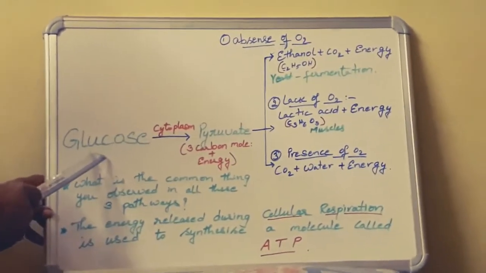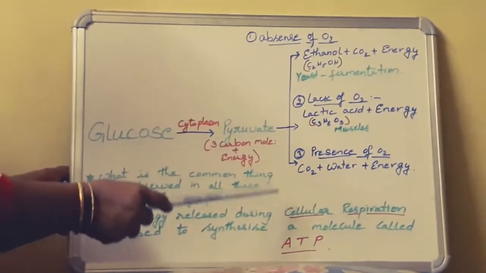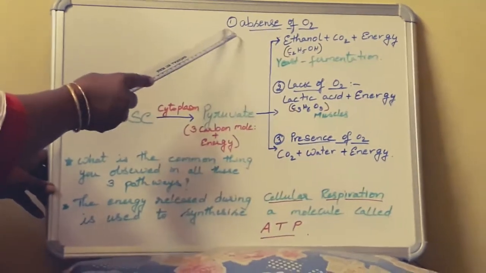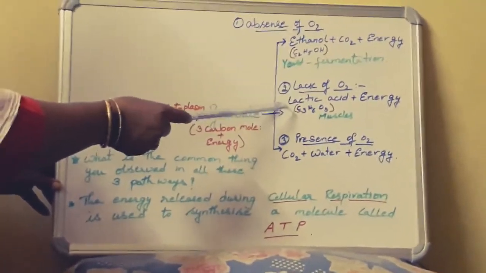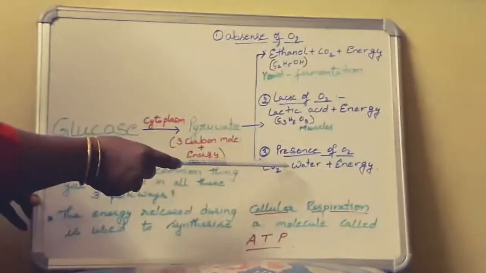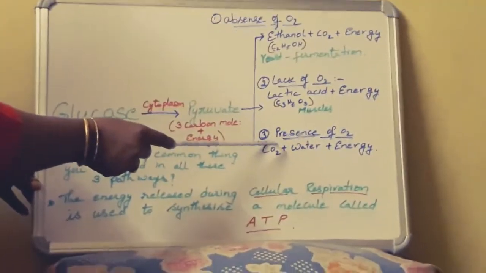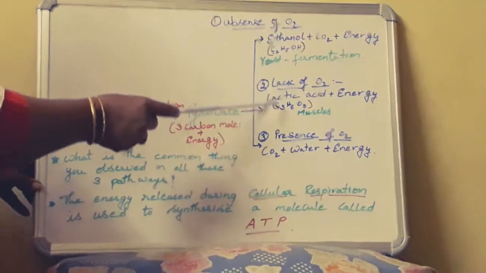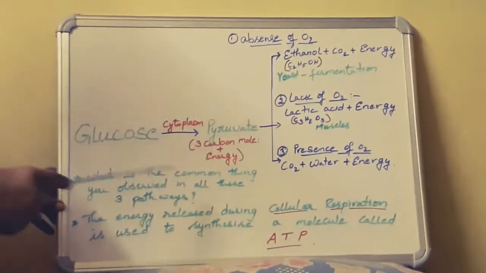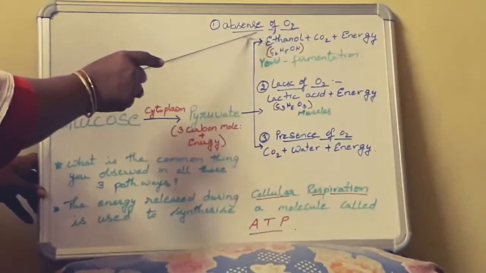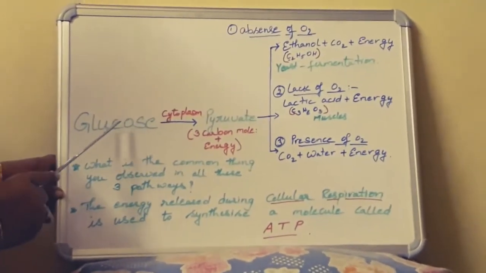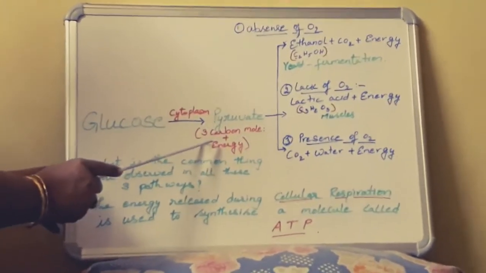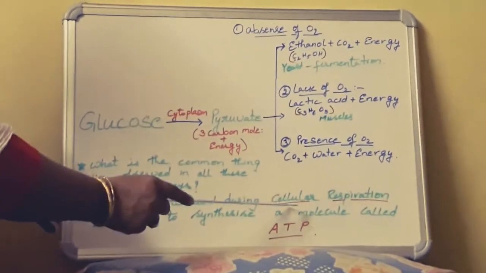So glucose oxidizes in three different pathways. One is in absence of oxygen, the other one is lack of oxygen, and the third one is in the presence of oxygen. So let us study all these in detail. Whether in the presence of oxygen or in the absence of oxygen, this process of oxidizing glucose takes place in our cell.